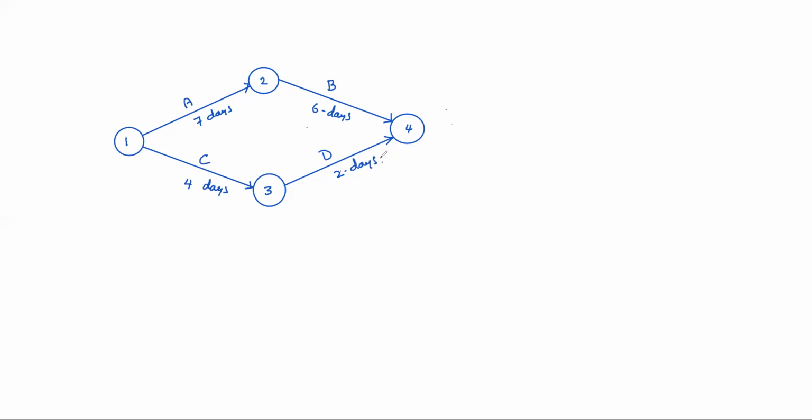See, like this. This is also a network. Here you can observe A and C activities can be executed parallelly. There's no dependency. A activity and C activity can be executed parallelly.